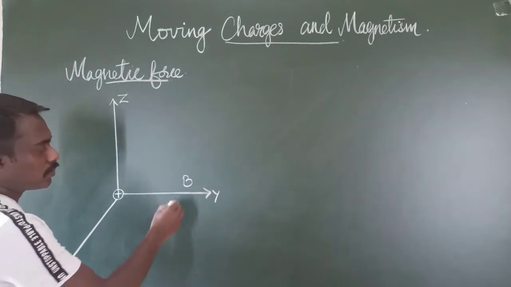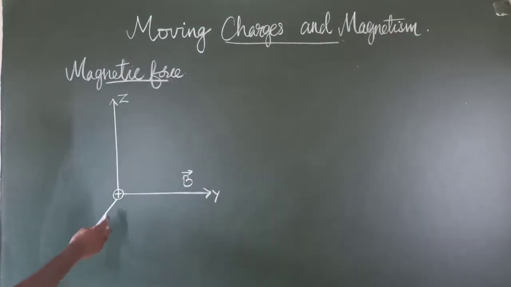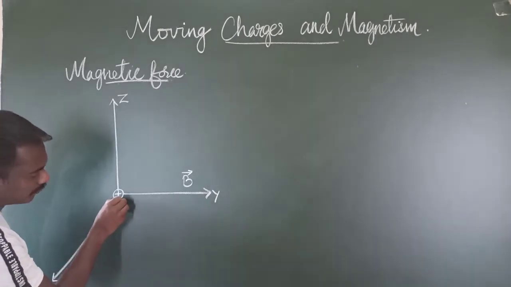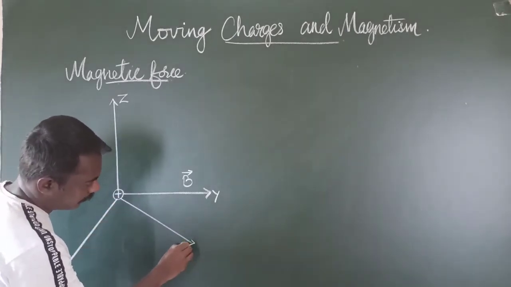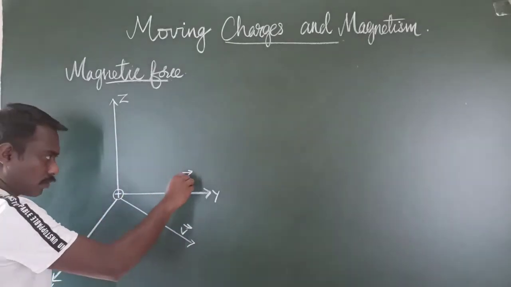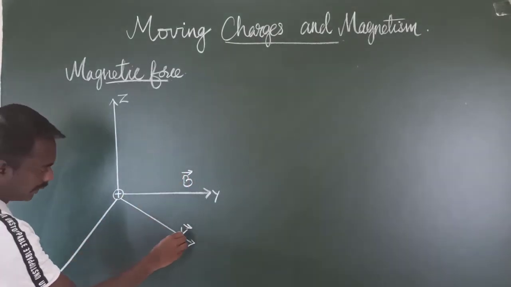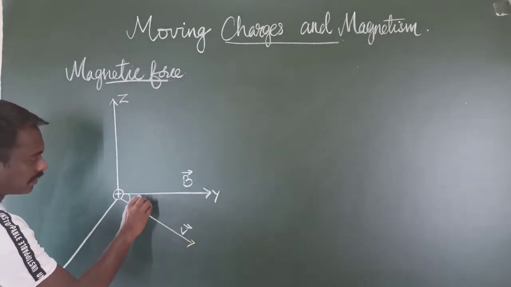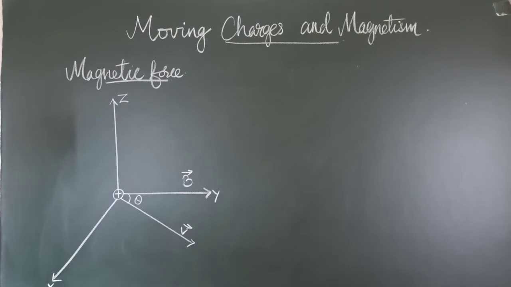The direction of the magnetic field is denoted by the letter B, and when this electric charge is moving, assume that the charge is moving with a velocity v, and the direction of the magnetic field and the direction of the velocity both make an angle theta between them. And first of all, what factors affect the force exerted by an electric charge?